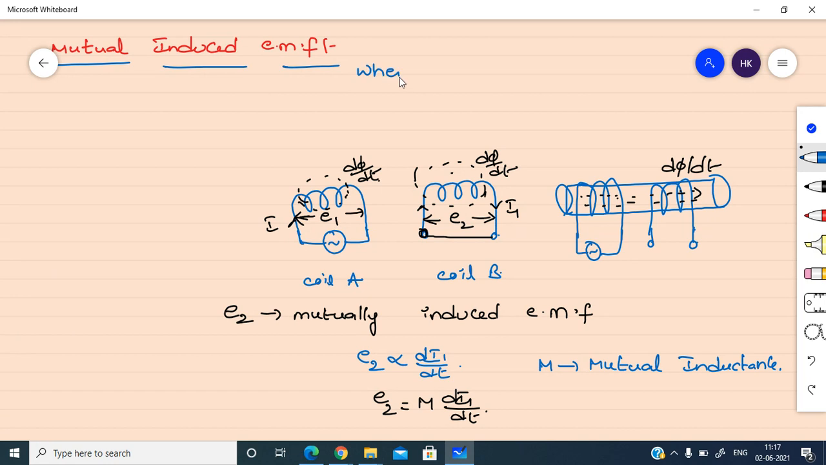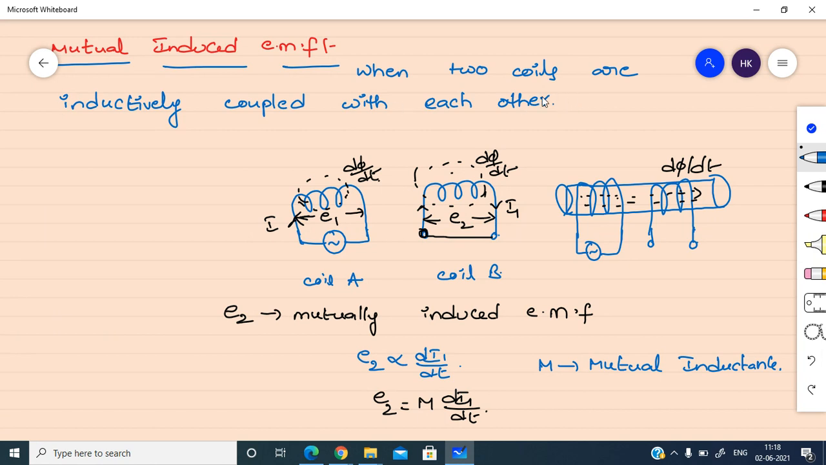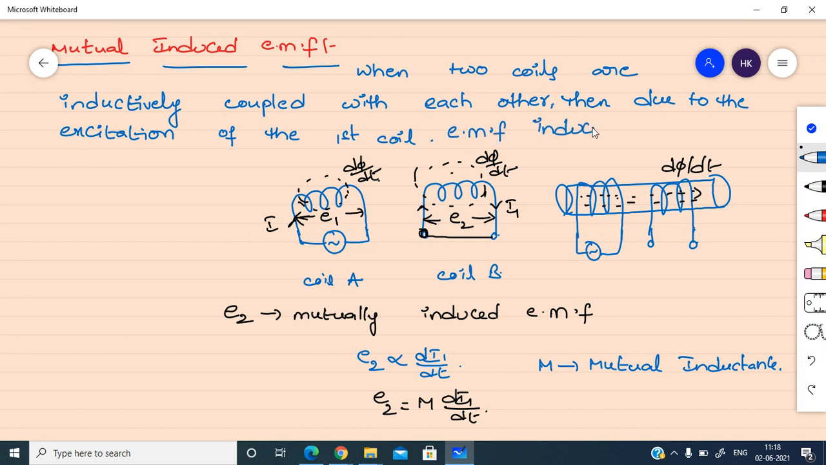So this we can define like this: when two coils are inductively coupled with each other, then due to the excitation of the first coil, EMF is induced in the second coil. That is called mutual induced EMF.